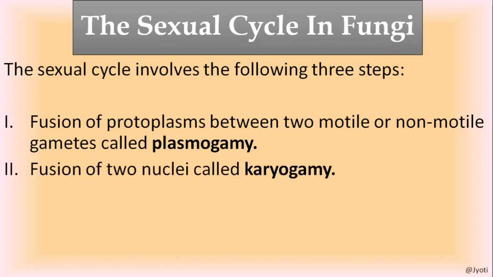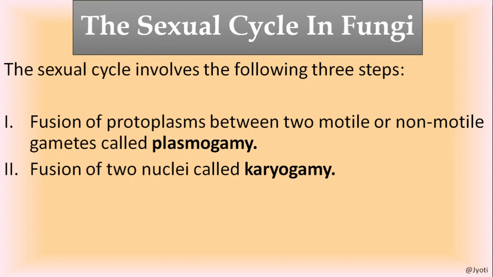So when the protoplasm is fused, now a single cell is there, and in that cell two nuclei are there, because till now the two nuclei have not been fused. So the cell is with two nuclei.